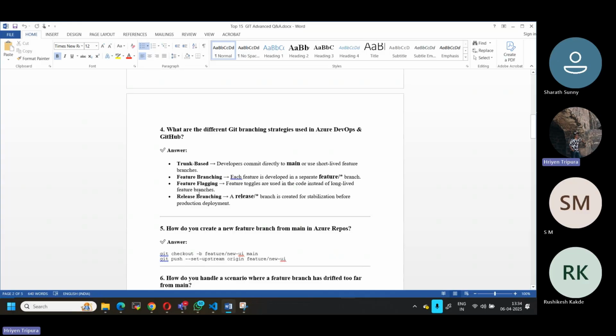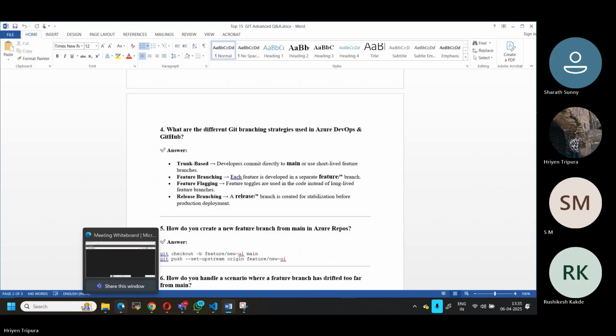This concept may not be very familiar to you, so let me show you an example. Let's say this is a branch name, and this is your main branch.